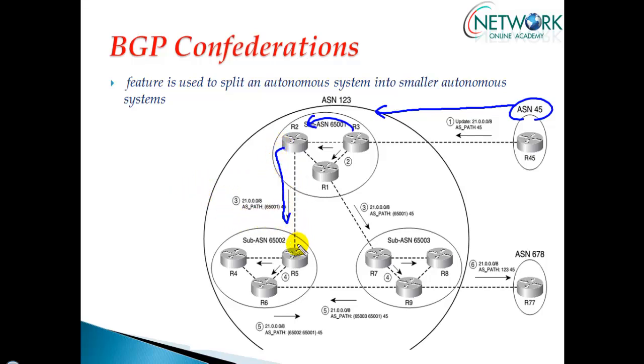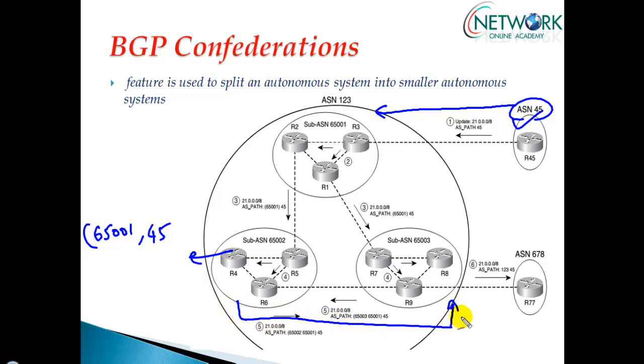Now when it receives on this AS, it will receive as AS45, which is coming from here, and then it is going to display in close brackets, it's going from 65001, which is this AS. And then this AS is going to propagate this information to this sub AS here. Once it comes here, it will be 45, from where it is originating, and then reaching 65001 in close brackets, and then reaching 65002, and that is the information you can see here.